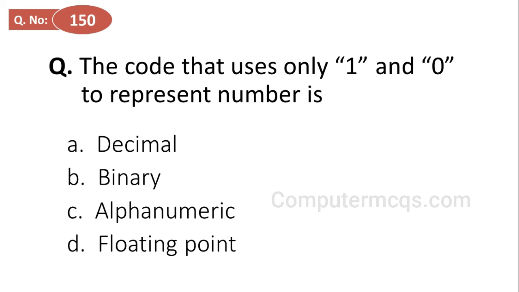The code that uses only 1 and 0 to represent number is, options are decimal, binary, alphanumeric and floating point, and the correct answer is option B, binary. Binary code uses only 1 and 0 to represent number.